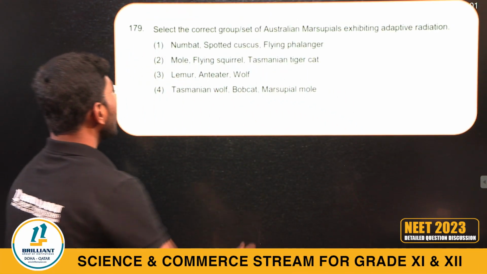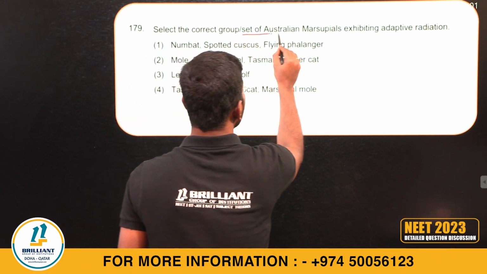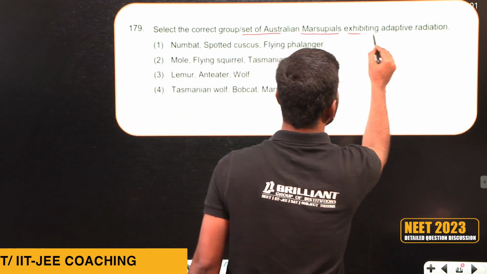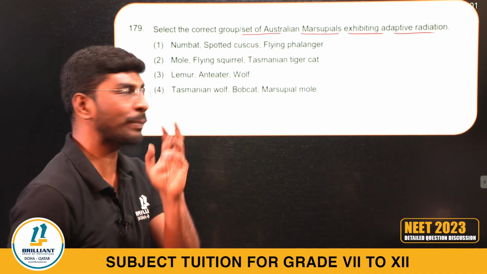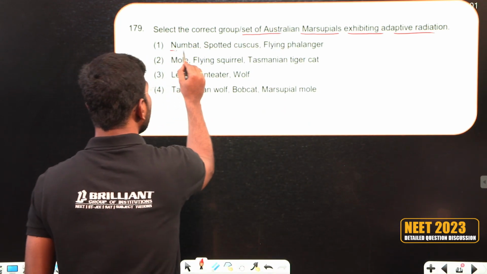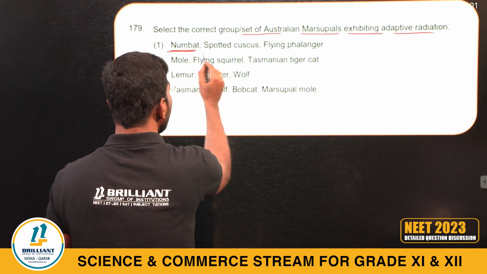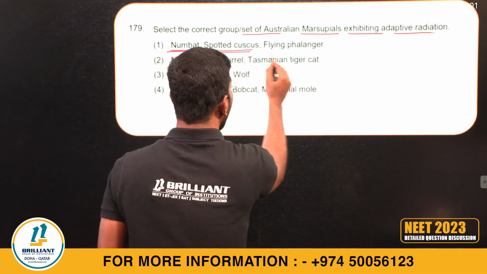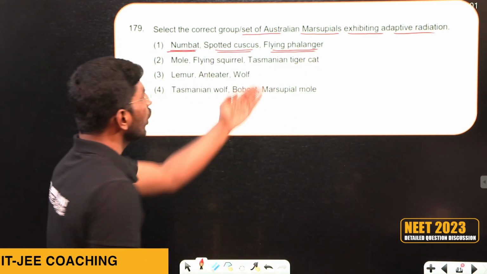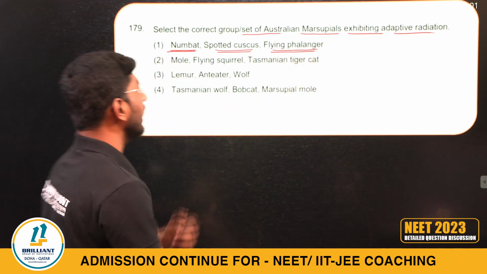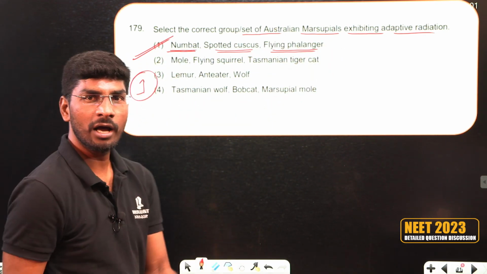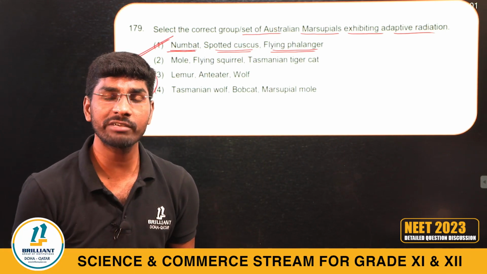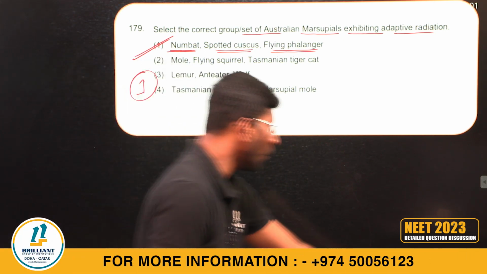179. Select the correct group set of Australian marsupials that exhibit adaptive radiation. Australian marsupials we can write: numbat is there, spotted cuscus is there, and flying phalangers. Australian marsupials exhibit what they call adaptive radiation. How simple a question. 179, answer 1.